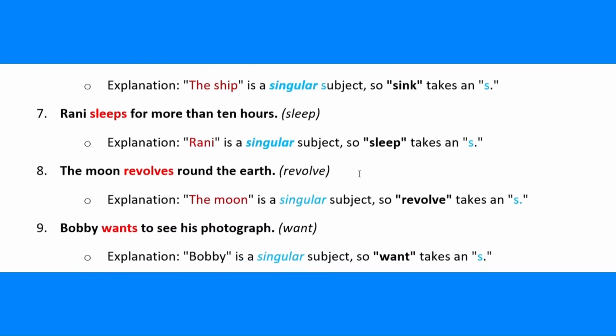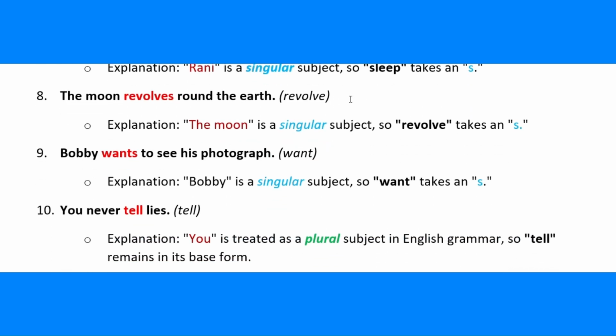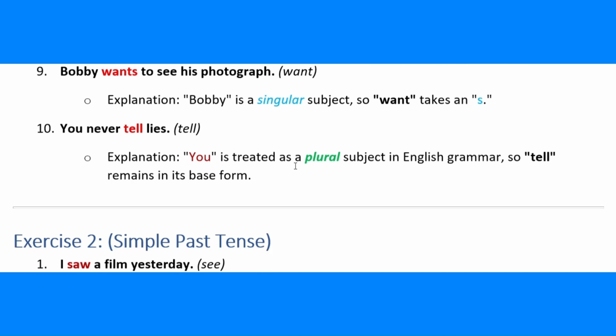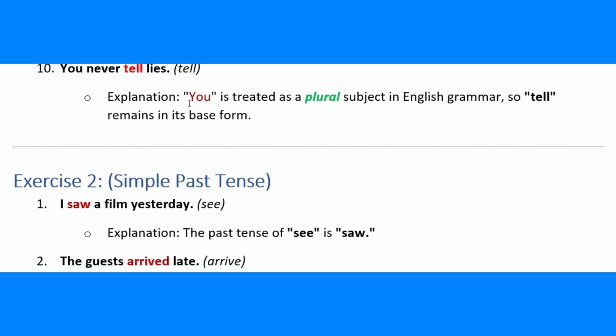Rani sleeps for more than 10 hours. Sleep. Explanation. Rani is a singular subject, so sleep takes an s. The moon revolves round the earth. Revolve. Explanation. The moon is a singular subject, so revolve takes an s. Bobby wants to see his photograph. Want. Explanation. Bobby is a singular subject, so want takes an s. You never tell lies. Tell. Explanation. You is treated as a plural subject in English grammar, so tell remains in its base form.